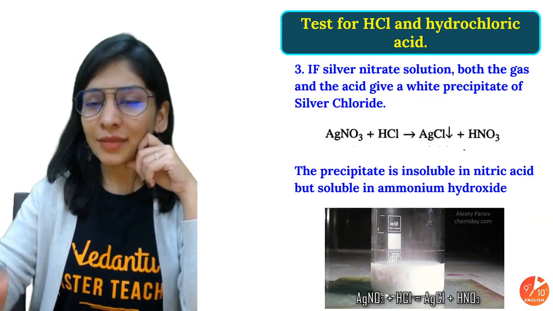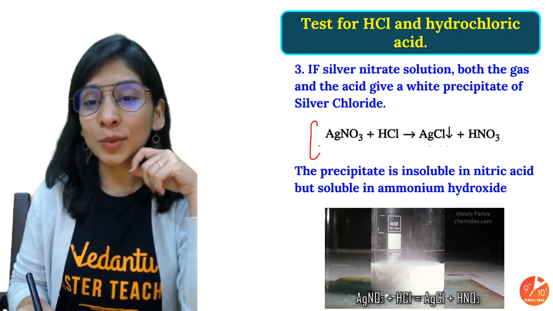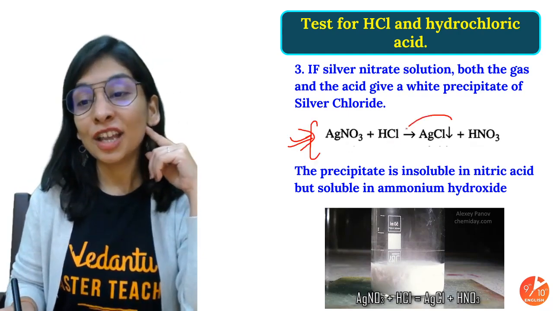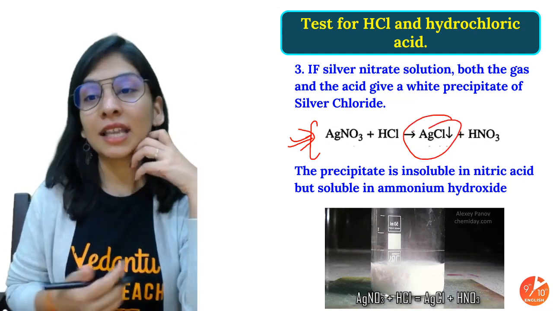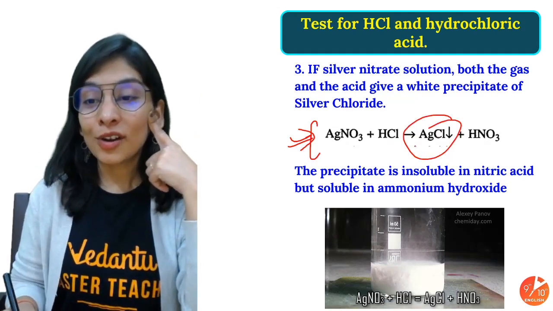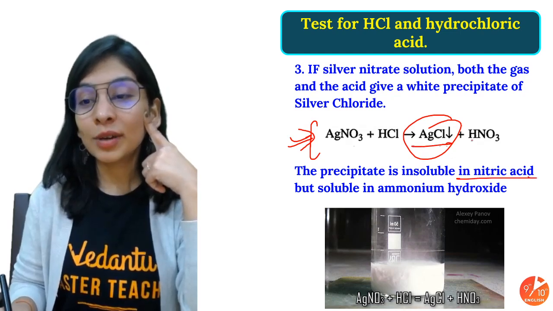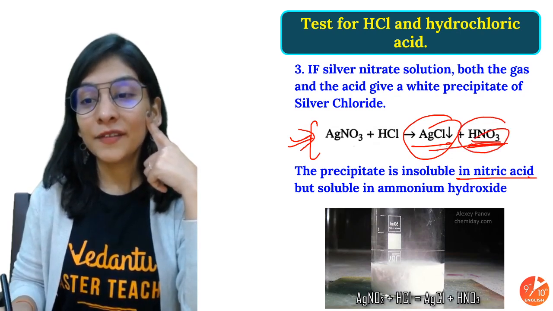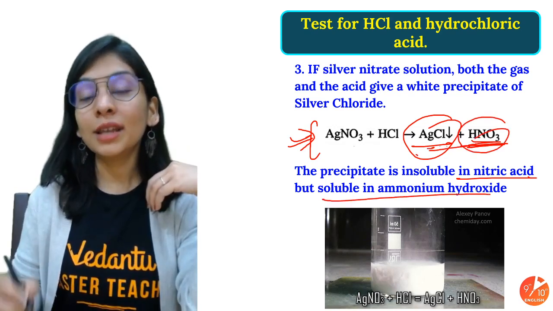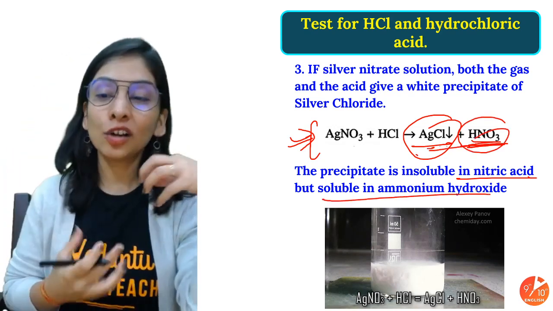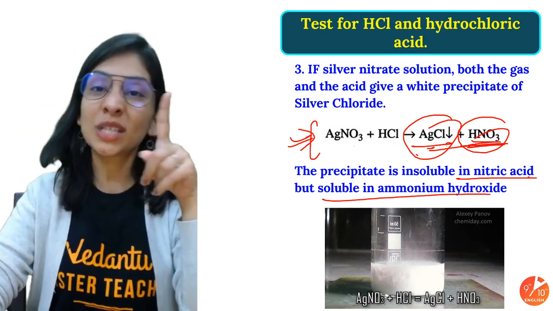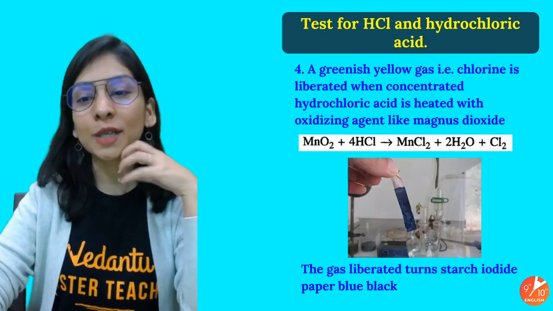As I told you, HCl generally doesn't react with metal nitrates, but silver nitrate definitely will react with HCl to give a thick white curdy silver chloride precipitate. Again a test, and we can confirm it also, because this precipitate is insoluble in nitric acid and settles down at the bottom, but it is soluble in ammonium hydroxide, and it will make a complex with ammonium hydroxide. So we can prove that it was definitely HCl from which it was formed.